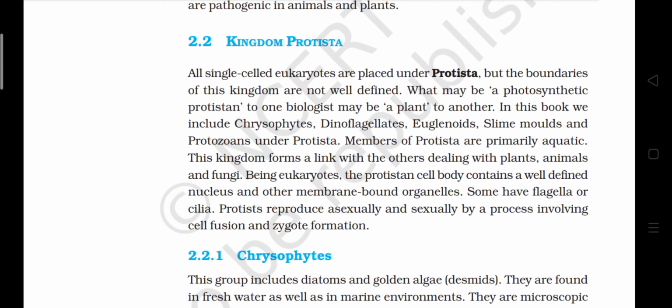Being eukaryotes, the protistan cell body contains a well-defined nucleus and other membrane-bound organelles. Some have flagella and cilia. Protista reproduce asexually and sexually by a process involving cell fusion and zygote formation.